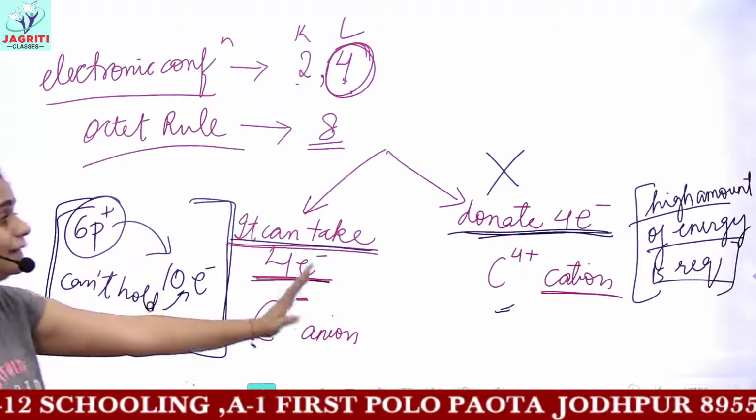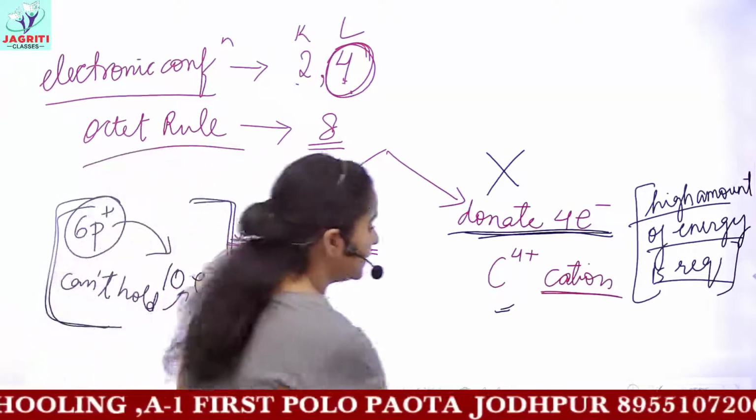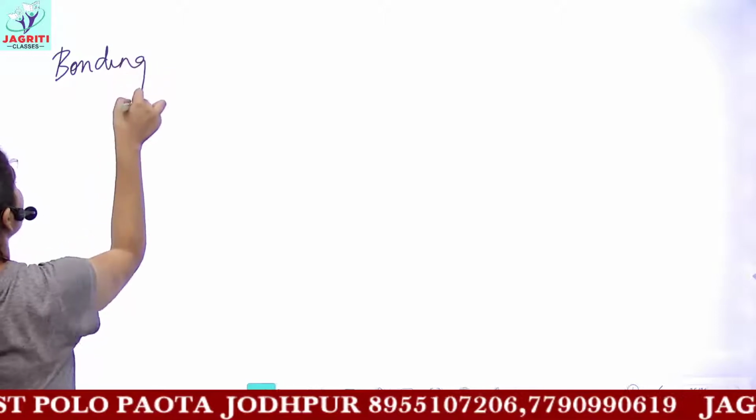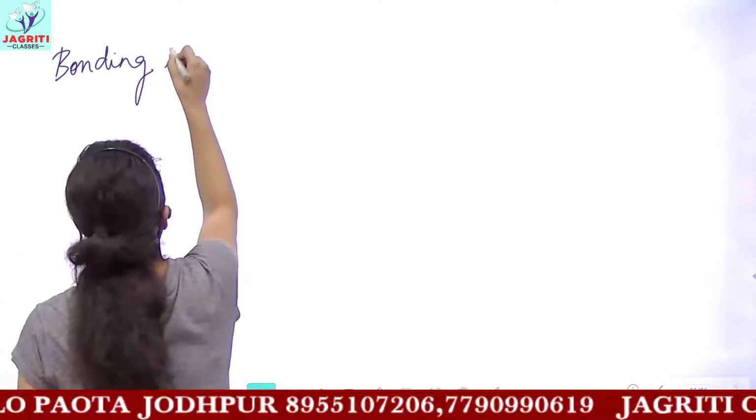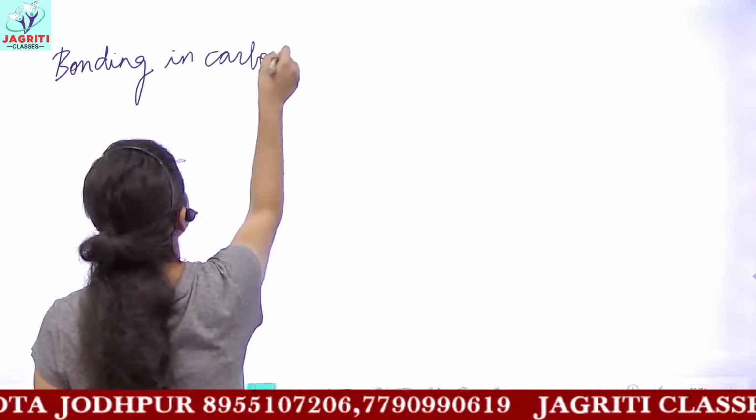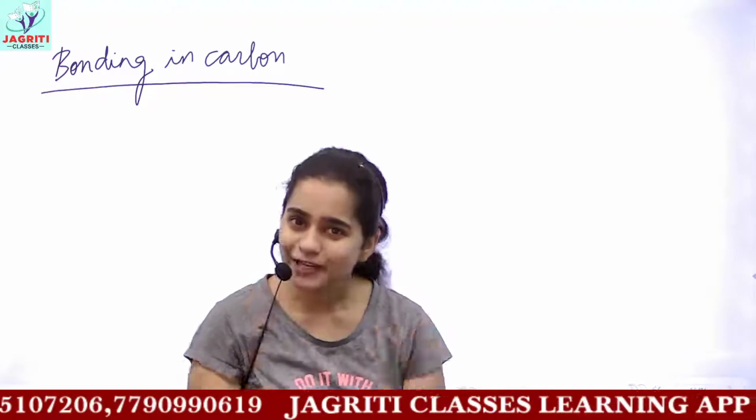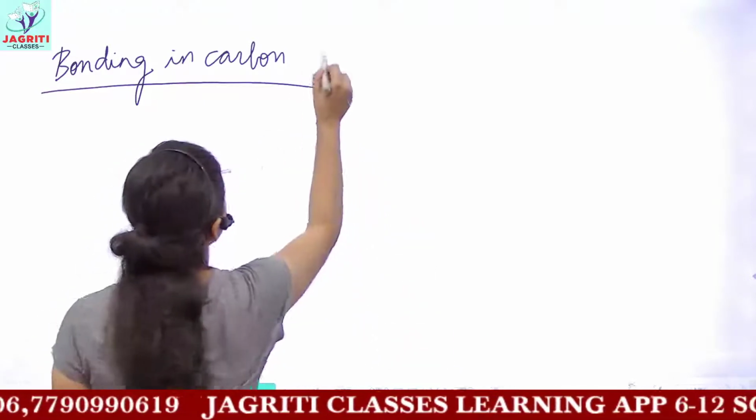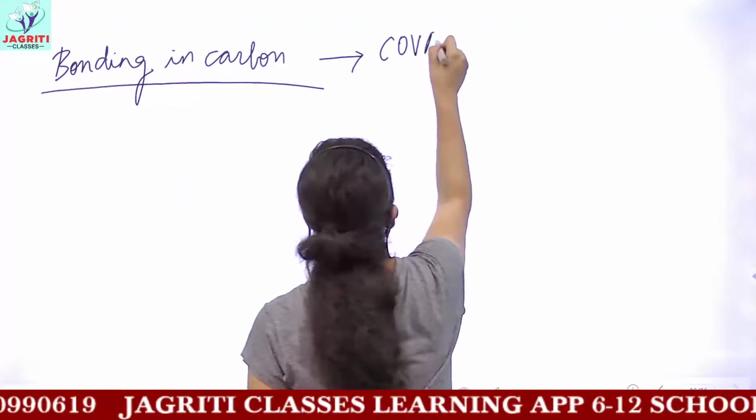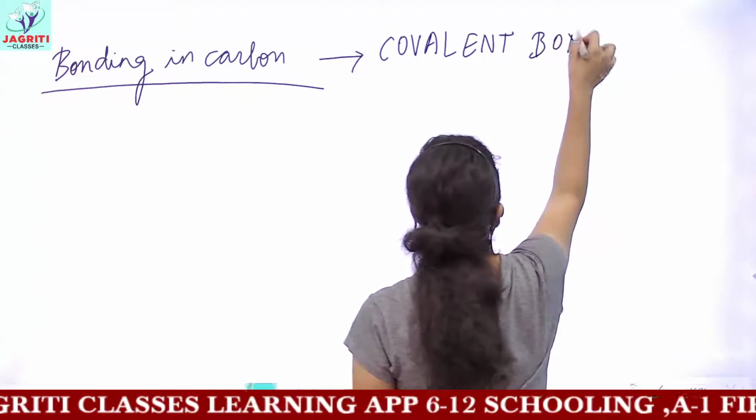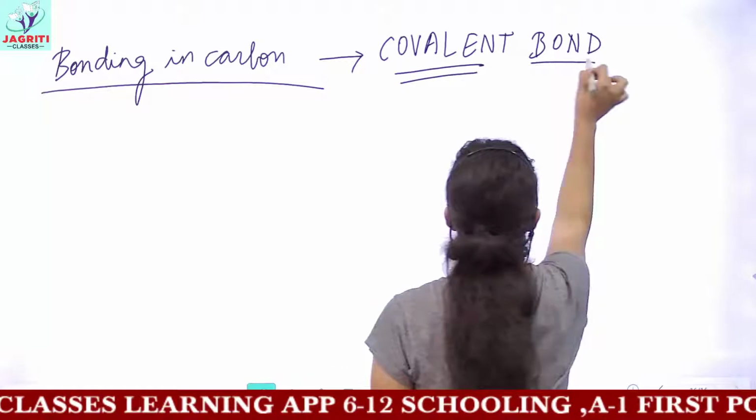So if both these possibilities are not possible, then how is bonding shown by carbon? A new term is introduced here under the heading bonding in carbon. This implies that carbon cannot take 4 electrons or lose 4 electrons. So the bonding in carbon is of the covalent nature. We say carbon forms a covalent bond.